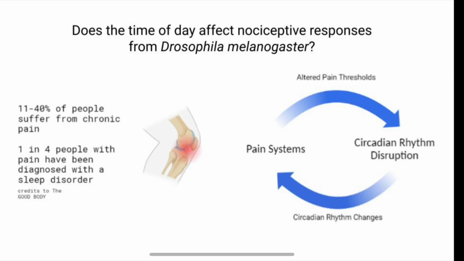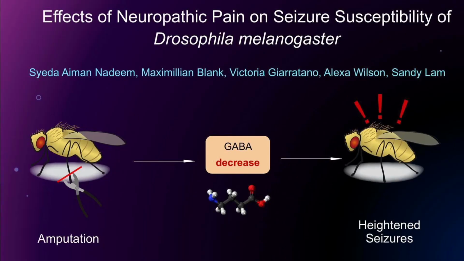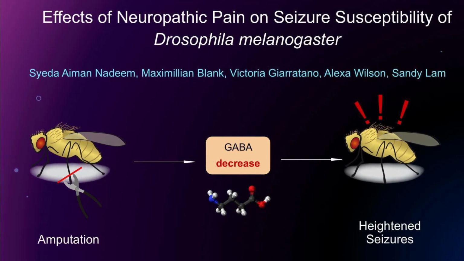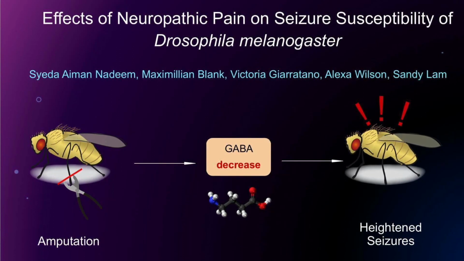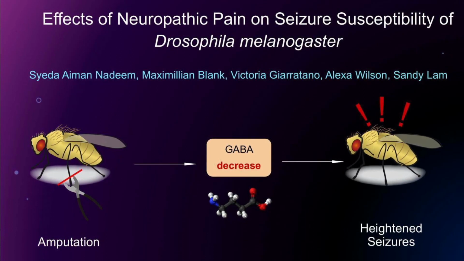I'm using the animal model Drosophila melanogaster to understand its correlation with the goal of providing future treatment to those burdened with chronic pain, especially people who work the graveyard shift. As a group, we are studying Drosophila melanogaster, a common fruit fly, and their seizure susceptibility. We are focusing on their response to chronic pain caused by leg amputation.